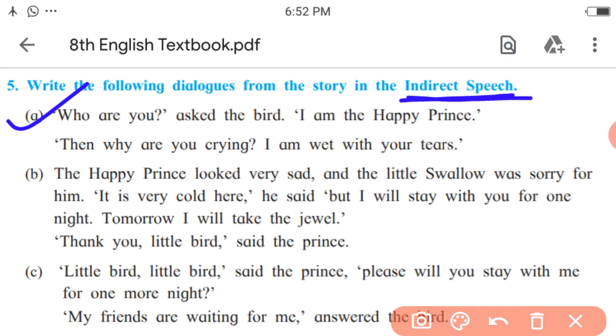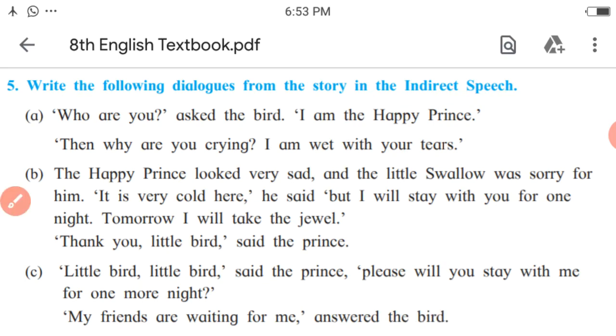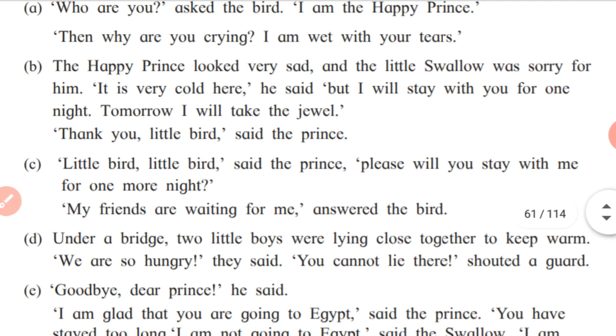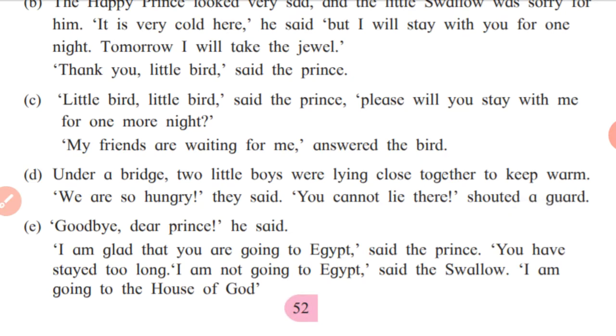Then he replied. The bird asked why he was crying if he was the Happy Prince. And additionally he added that the bird was wet with his tears. The same way you need to write the answers for all of these. So I will provide a separate video, so till then you can skip this activity.